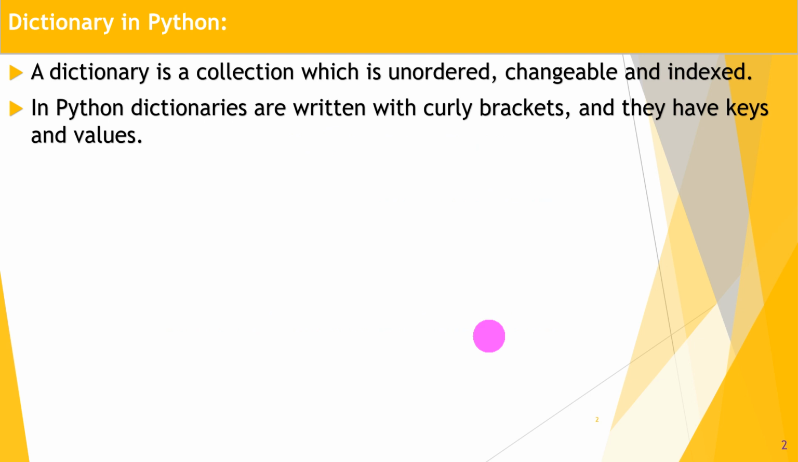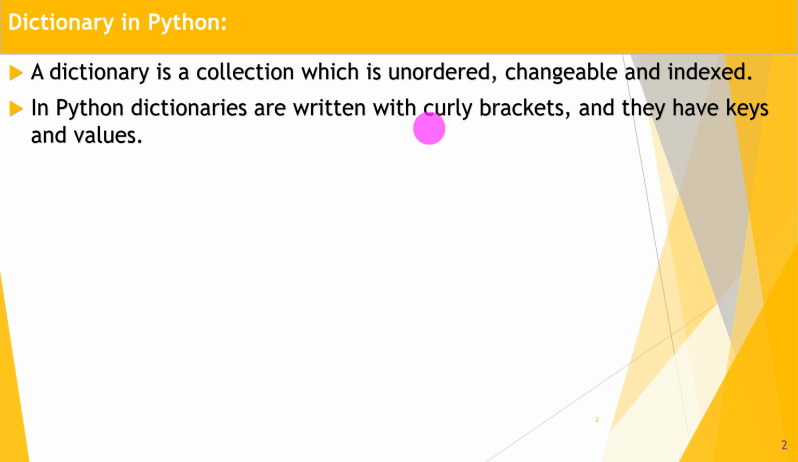Dictionary is a collection type which is unordered, changeable and indexed. That means a dictionary has an index, but it is unordered and changeable. That means we can change the values in the dictionary. That is, it is mutable. In Python, dictionaries are written with curly brackets and they have keys and values. Curly brackets are also used for sets.